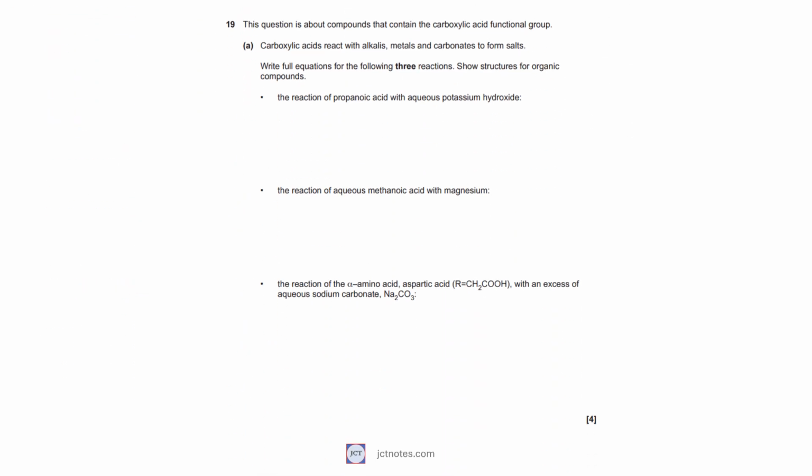Question 19 is about compounds that contain the carboxylic acid functional group. In part A, we work with reactions of carboxylic acids with alkalis, metals, and carbonates to form salts. We are asked to write full equations for the following three reactions, showing structures for organic compounds. First, the reaction of propanoic acid with aqueous potassium hydroxide.